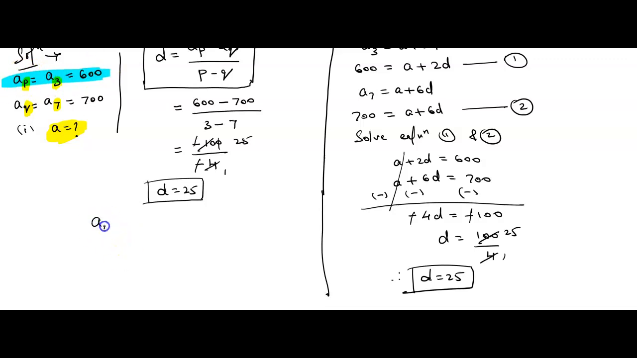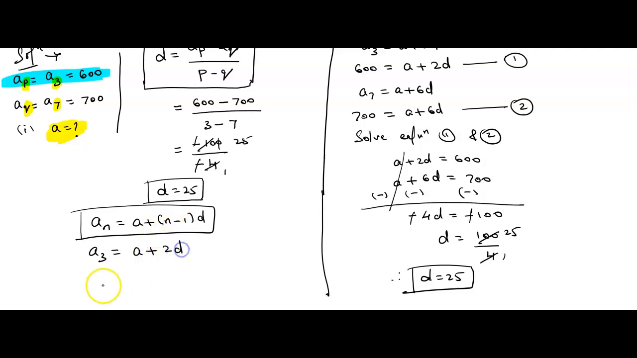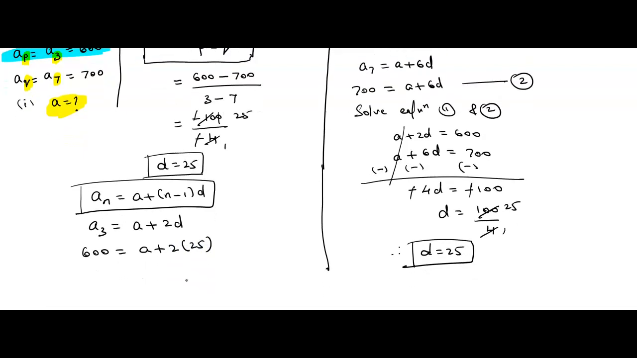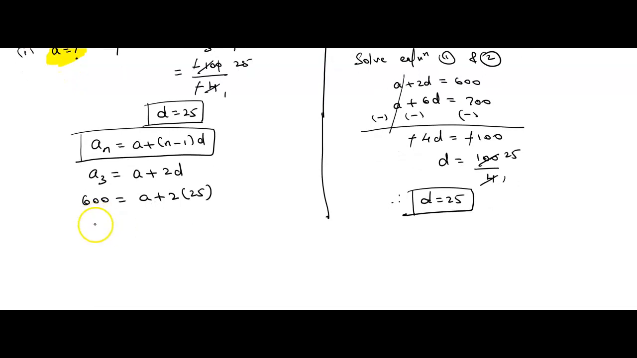Now we know the nth term formula: an is equal to A plus (n minus 1) into D. This is the nth term formula. This I am using to find the first term. So I am considering the nth term as the third term. Third term is equal to A, value we don't know, plus (n minus 1), n means 3, 3 minus 1 is 2, 2D. So what is the A3 value? That is 600 is equal to A plus 2 into the value of D, which is 25. Now we can write here 600 is equal to A plus 2 into 25 is 50.